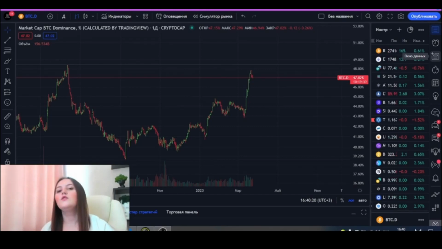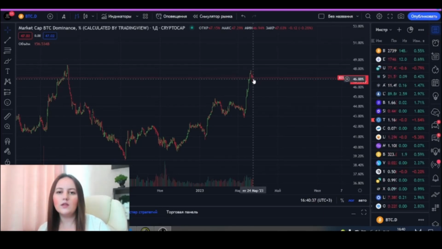This is where it makes sense, and it's actually very simple. When Bitcoin's dominance falls, we realize that some capital starts to move into altcoins. In this case, what do we observe in the chart? Bitcoin's dominance is starting to correct.